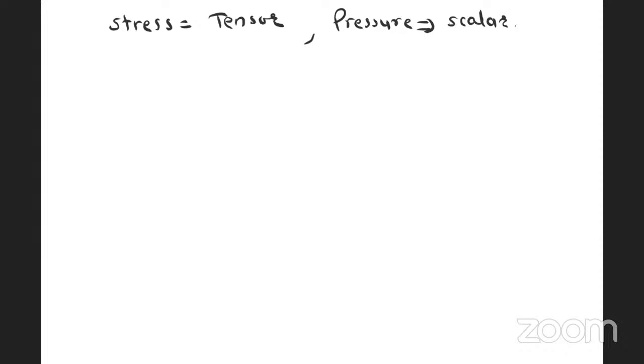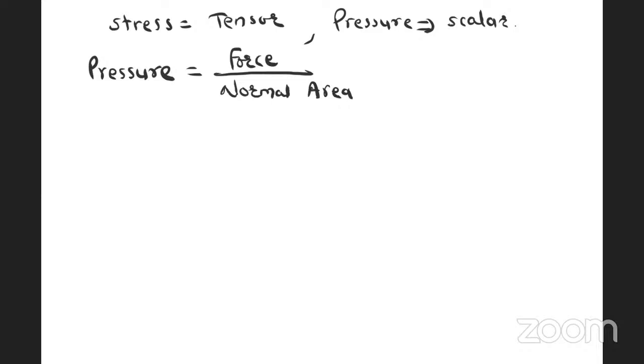Firstly, we will define pressure. Pressure is nothing but force divided by normal area. This is the definition of pressure. Dear students, don't say force divided by area. Pressure is force divided by normal area. Normal is nothing but perpendicular. Right, pressure is nothing but force divided by normal area.